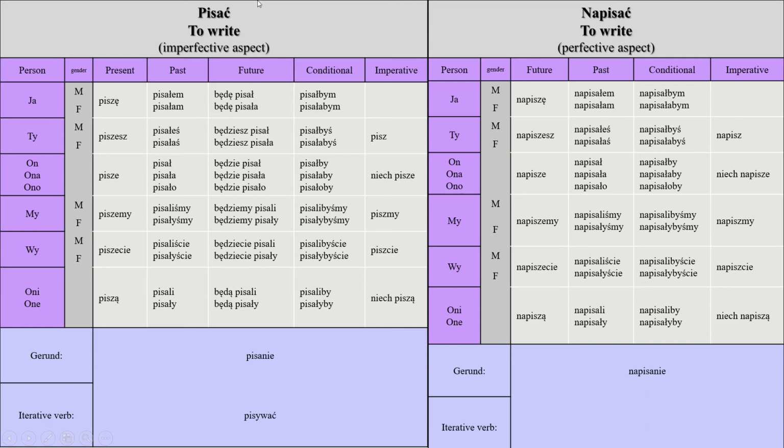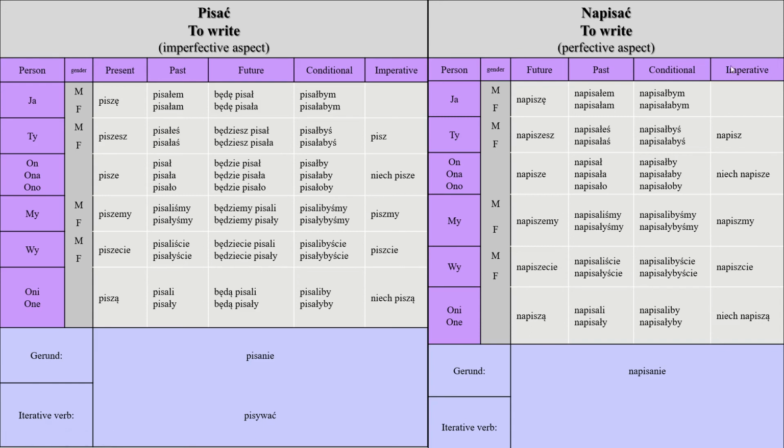There's no będę napisał. So you don't use the third person in the past and then add in front of it będę or będziesz or będzie, because it doesn't work like this. This is wrong. Napisać in itself is in future, so you don't need to make it more in the future.